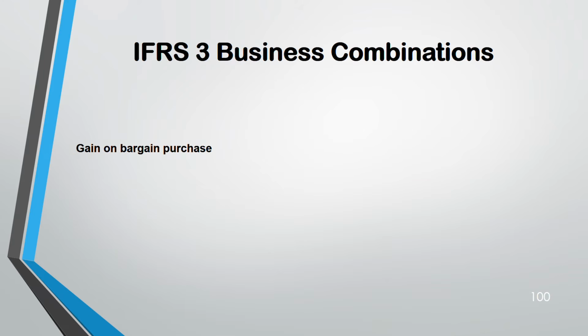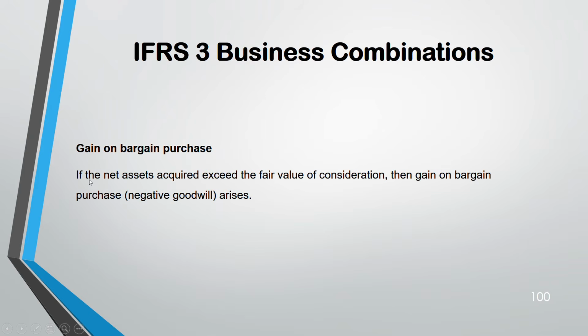Then there is a gain on bargain purchase. Gain means when your fair value of consideration is less than the net assets. That means you have paid less than the amount of the assets. That's a gain for you, no? That's a gain on a bargain purchase.